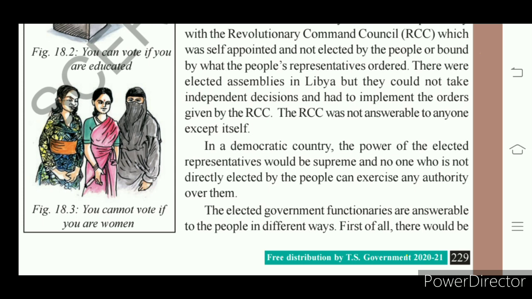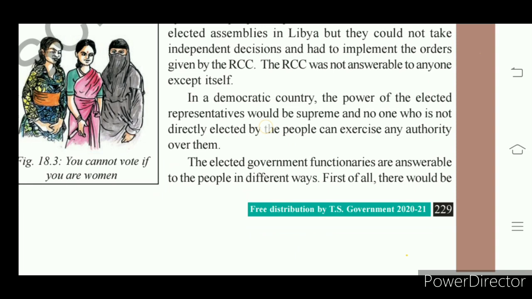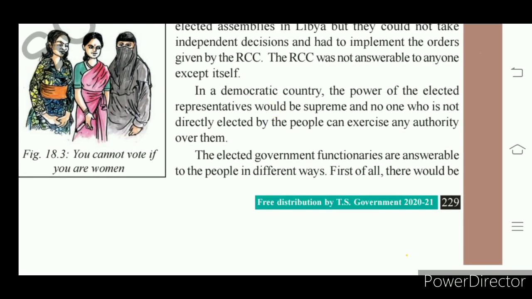They are elected by people, so they can exercise authority over the people because people have given the power, right? And they are answerable to the people. Elected government functionaries are answerable to the people in different ways.